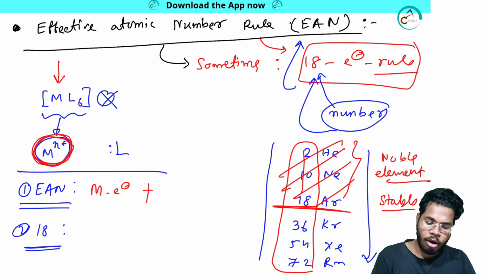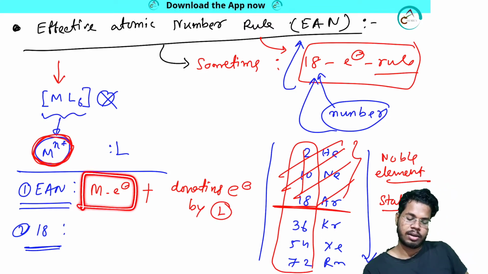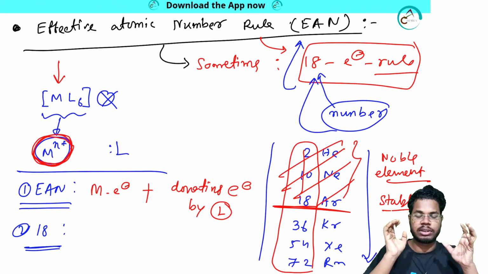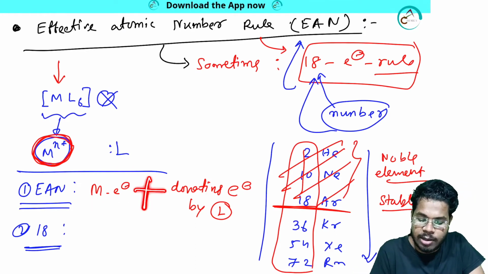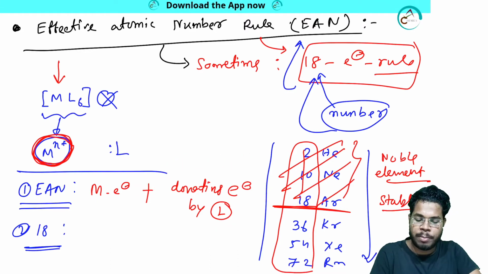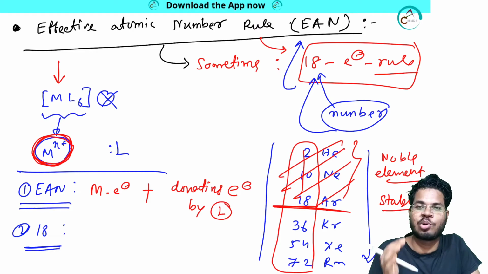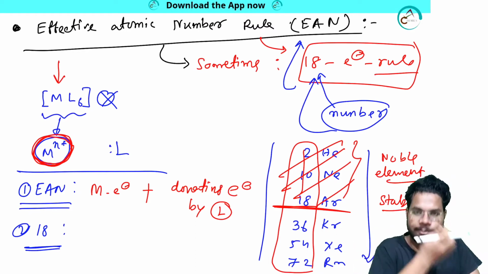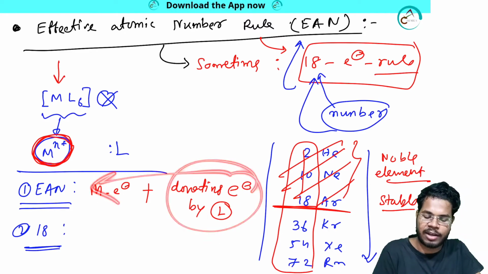metal electrons plus the number of donating electrons by the ligand. So look carefully. The number of electrons present in the metal, the total number of electrons that the metal contains, add that with the number of electrons donated by the ligand. If the ligand has 100 electrons, don't add 100. Add the number of electrons which are donated by the ligand. If the ligand donates 5 electrons, add 5 to the metal. If the ligand donates 10 electrons, add 10 to the metal electrons.